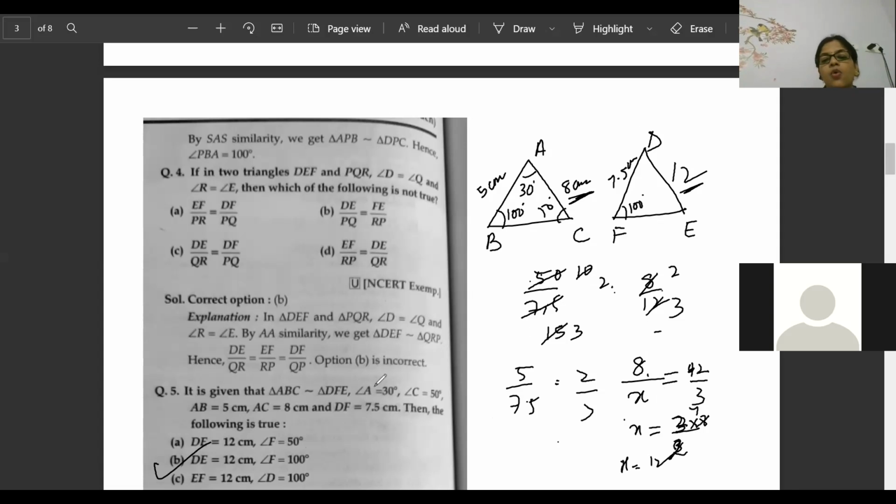And look here, whatever proportionality is given, very cleverly I followed that. A, B, C, D, F, E. Then D will also become 30 degree. This one will become 50 degree. And this one will become 100 degree. And here, if it is 5, this is 7.5. So this side will be proportional to this. So 5 by 7.5 will come, BC by FE will come, and AC by DE will come. That is 2 by 3 ratio. Okay.